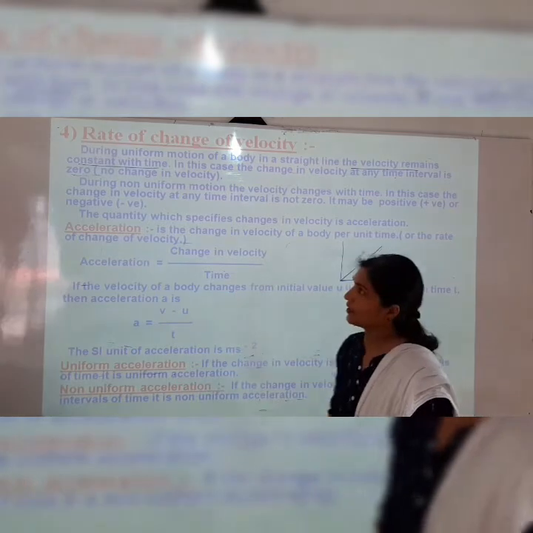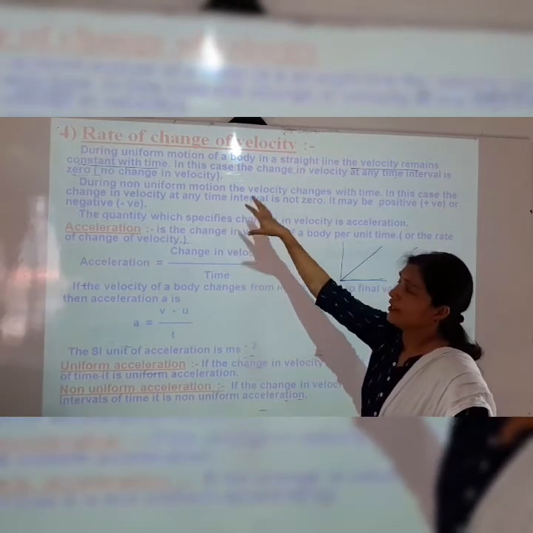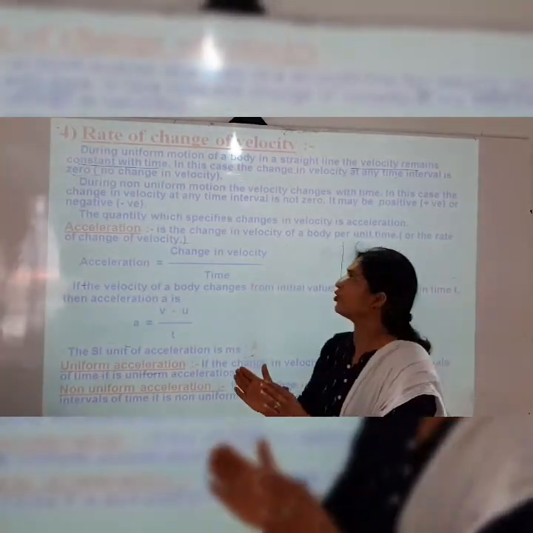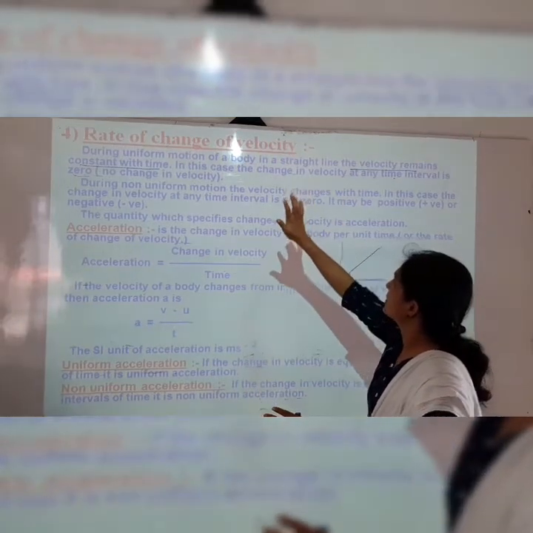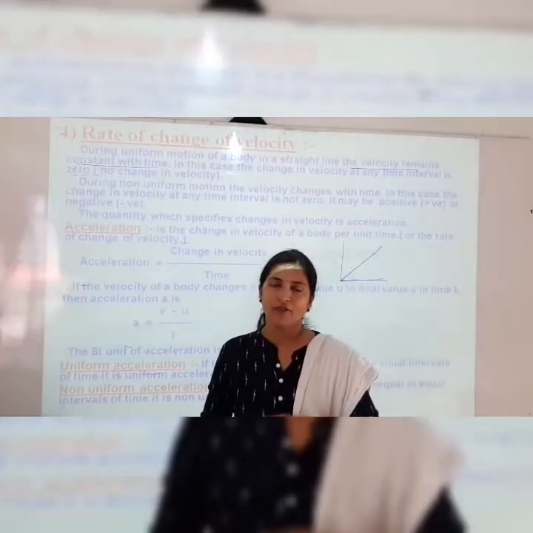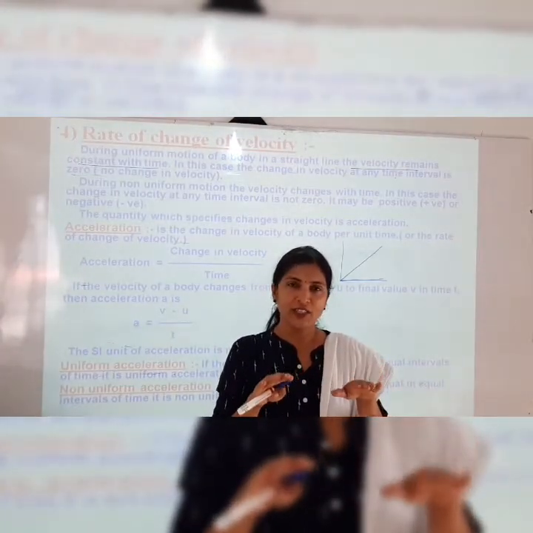If any object is in uniform motion, then its velocity is constant. So in such a case, the change in velocity at any time is 0, because when velocity remains constant, there is no change.